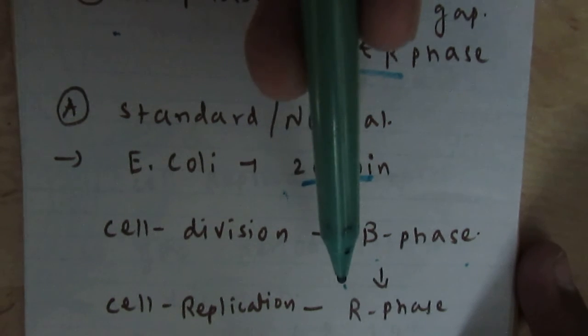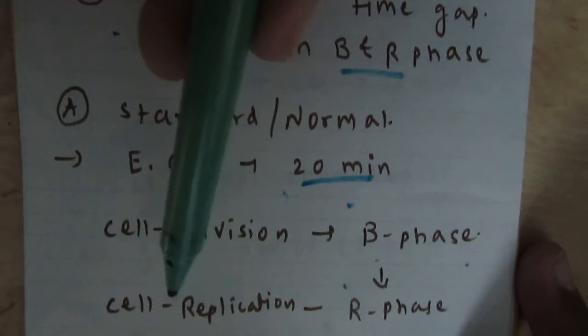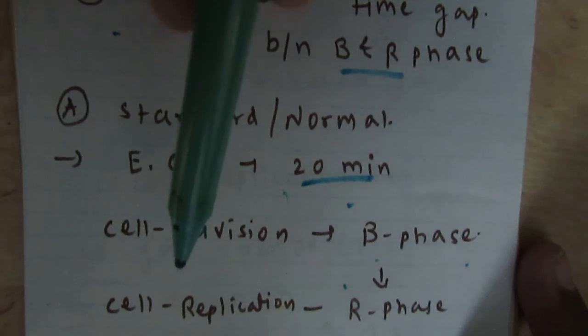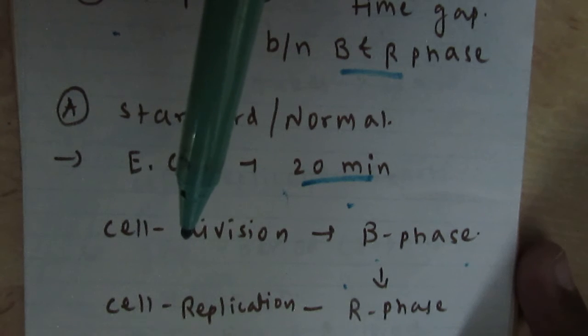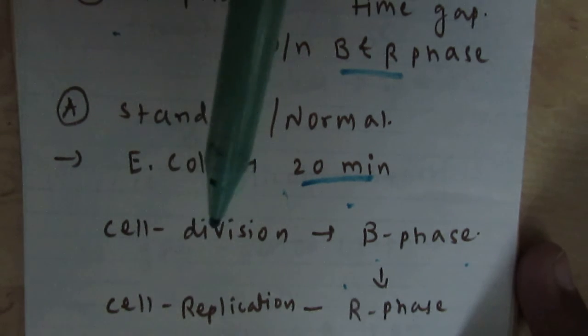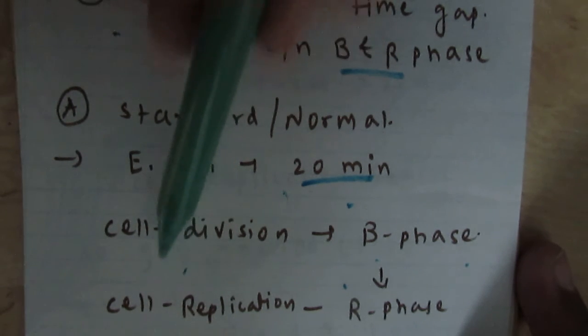So obviously R phase, means period of replication, takes more than 20 minutes of time, sometimes 30 minutes and sometimes up to 35 minutes of time. So it is approximately double the time of cell division.